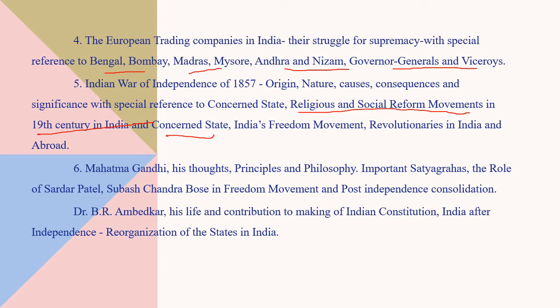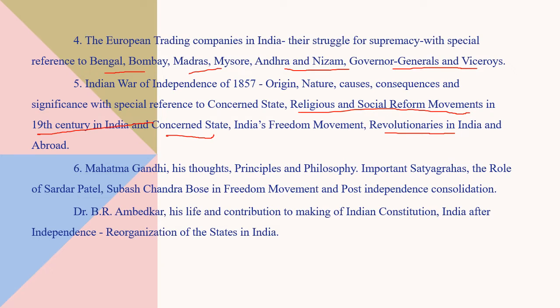So different revolutionaries that worked for the freedom of India, from staying in India and also from abroad, such as our Netaji Subhash Chandra Bose, and important figures such as Mahatma Gandhi, what are his thoughts, how his principles and philosophy worked for the movement, and important satyagrahas that he followed, the role of Sardar Vallabhbhai Patel in reconciling the Indian states, Subhash Chandra Bose in the freedom movement, and then post-independence consolidation regarding the partition and how the states were reconciled, on what basis the states were divided. These all come here.